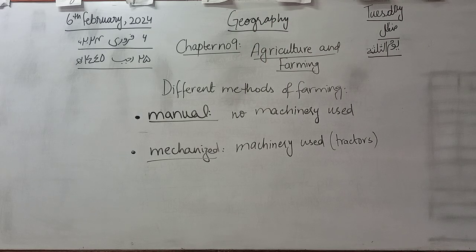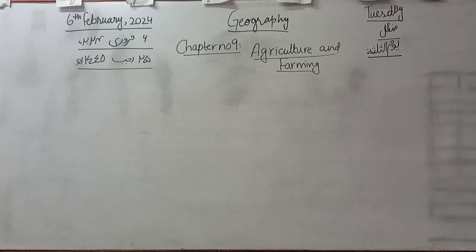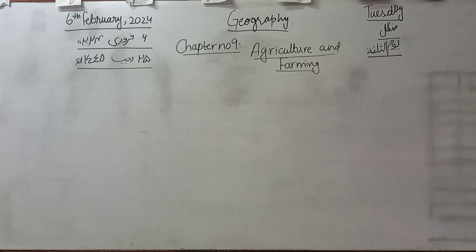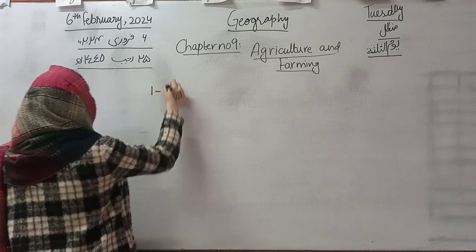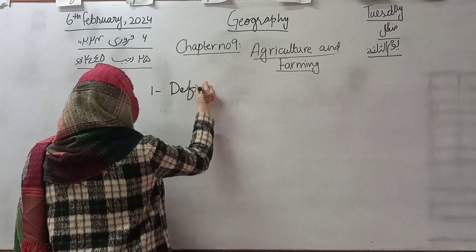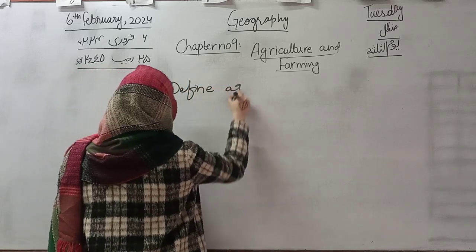Now I am going to give you some questions that you have to do in your notebooks. The first question is define agriculture. Okay class, note down these questions in your notebooks.